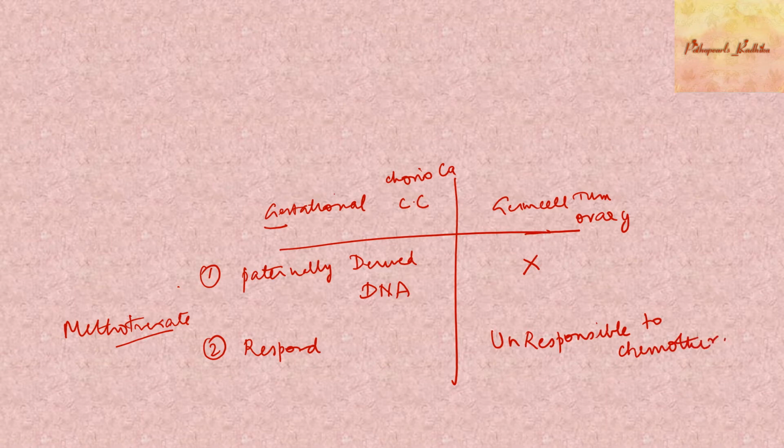This must be very clear. These are the differences. Gestational choriocarcinoma is a separate entity, so we'll discuss it in some other video. Choriocarcinoma which occurs as a part of a germ cell tumor can arise in the ovary or in the mediastinum. They don't have paternally derived DNA and they are unresponsive to chemotherapy.